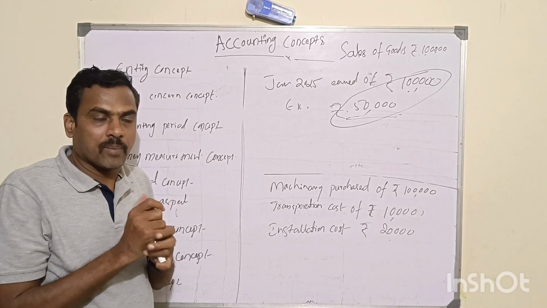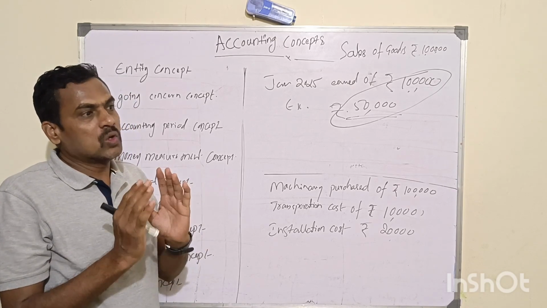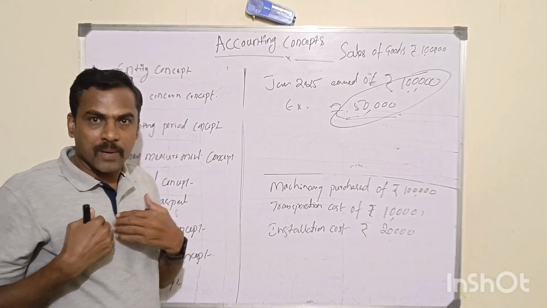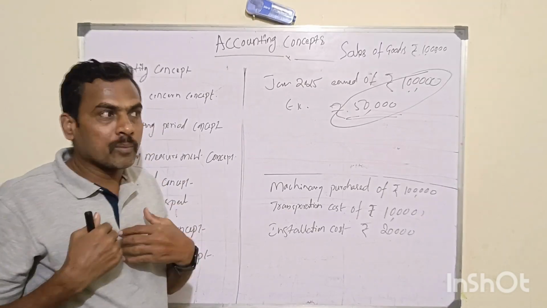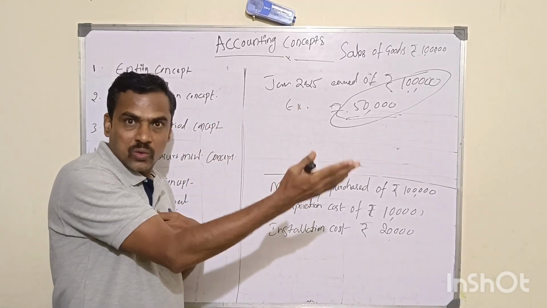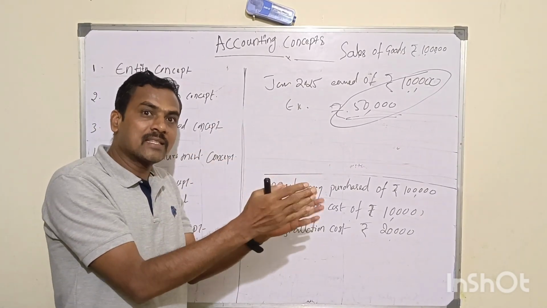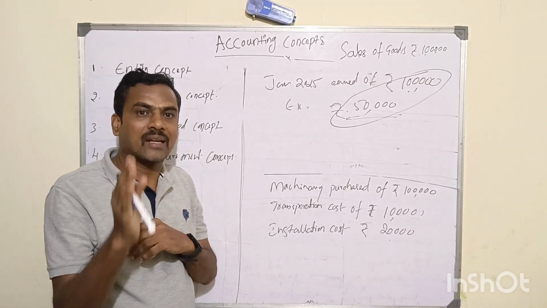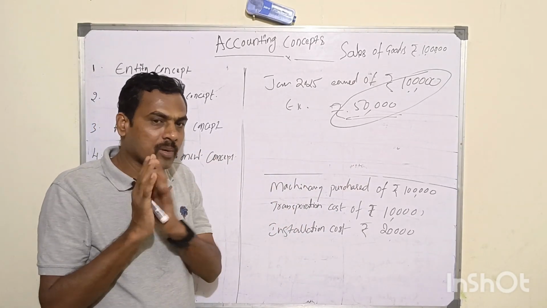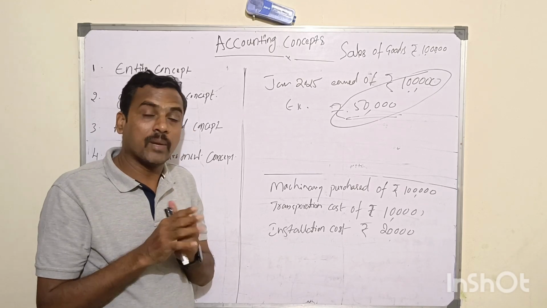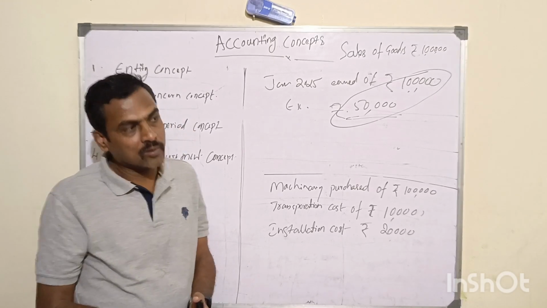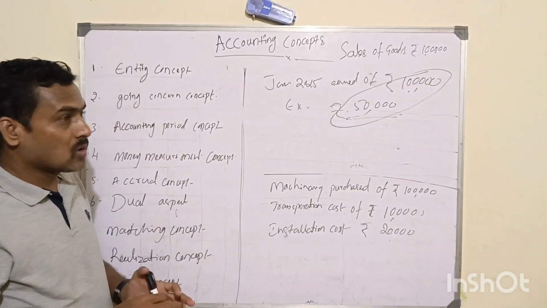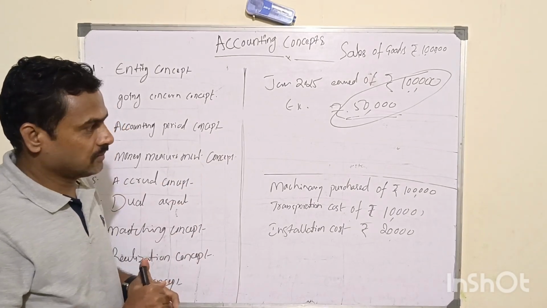For example, an order received from the customer to sell the goods. On the basis of an order received from the customer, the company should not recognize the revenue in the books of accounts. But when should it be recorded for revenue recognition?